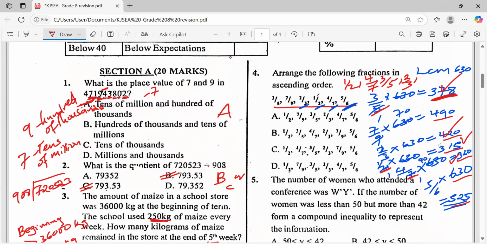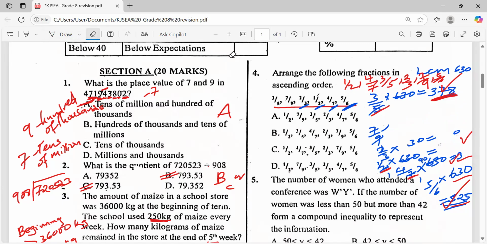We are done with that one. Then 7 against 9 is 490, isn't it? So 7 against 9. And then finally we have 5 against 6. Allow me to rub this so that we arrange.